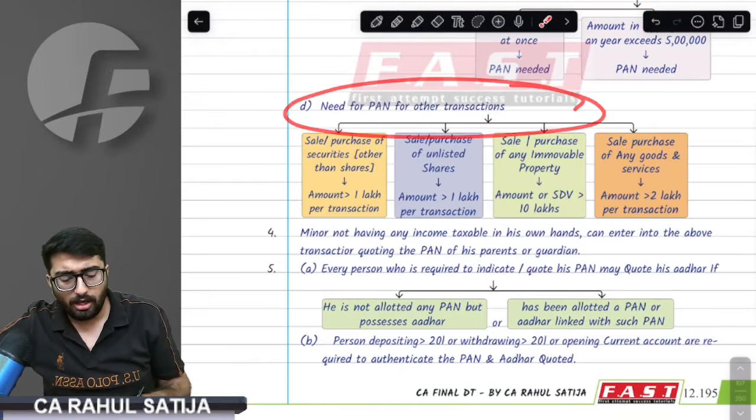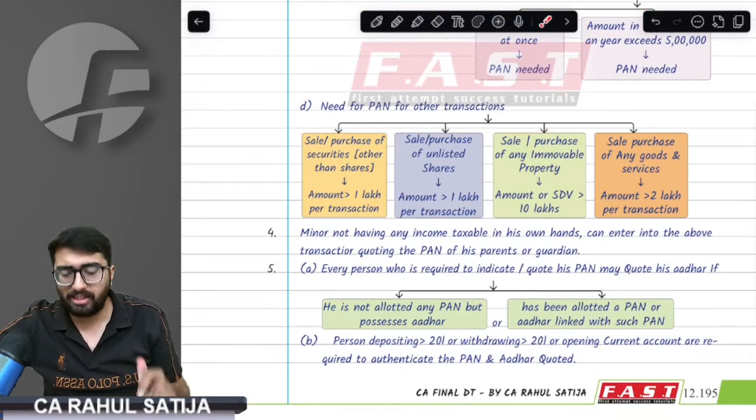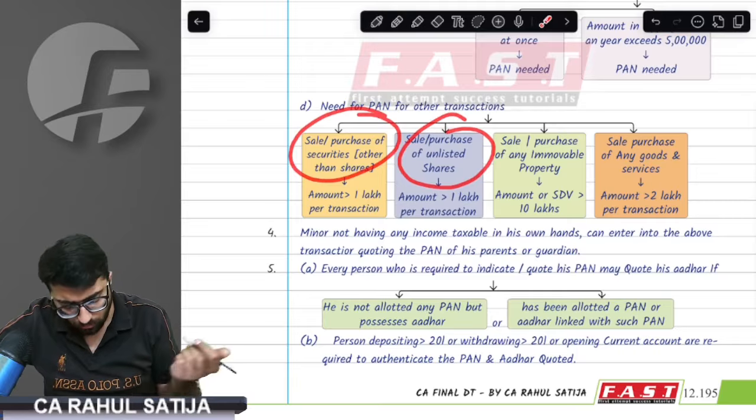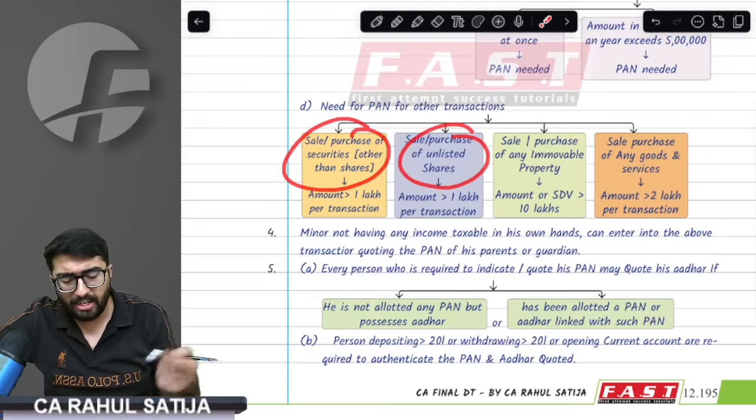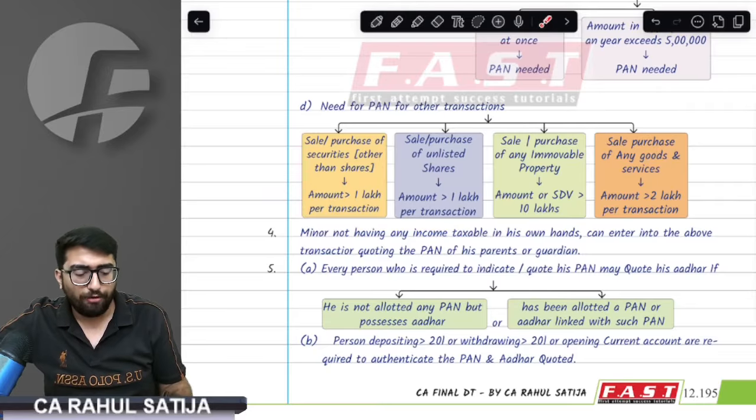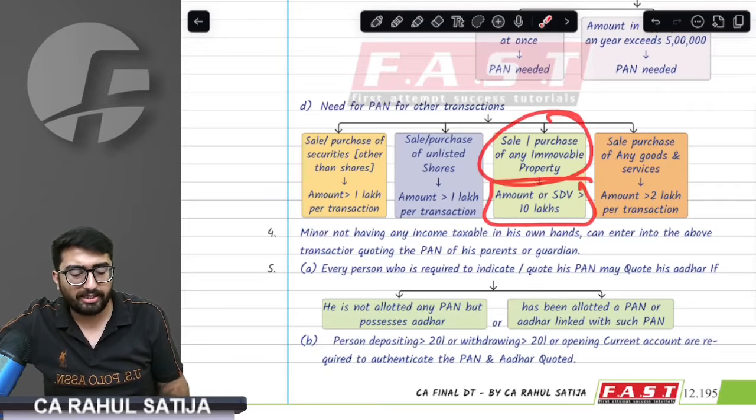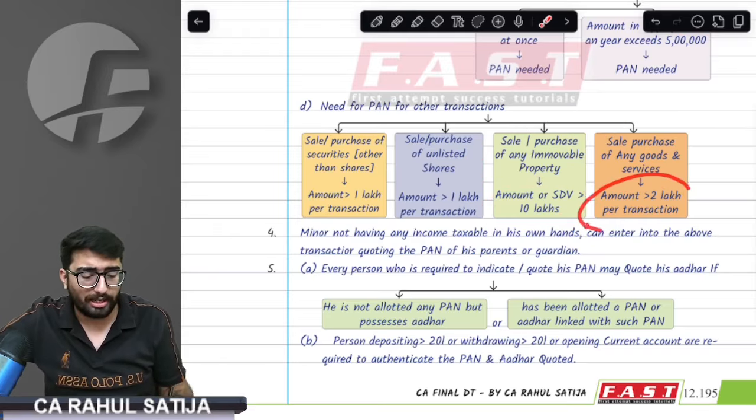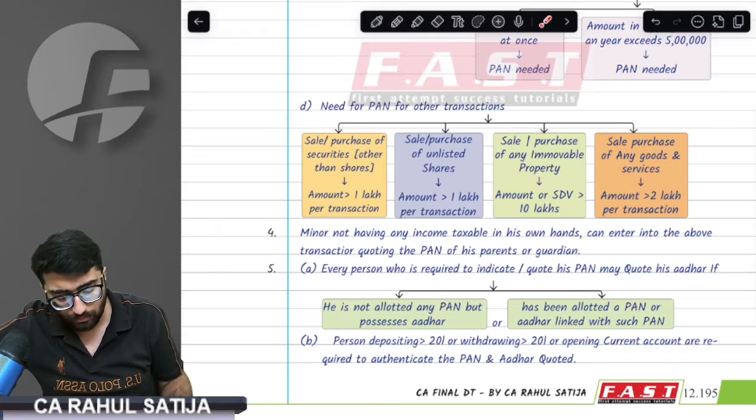Now the last four transactions, where we don't have anything common. For example, if you buy or sell shares which are not listed, or if you buy any preference share exceeding 1 lakh per transaction, you are required to have PAN. If you buy or sell immovable property whose SDV exceeds 10 lakh rupees, you are required to have PAN. Or if you buy or sell goods exceeding 2 lakh rupees per transaction, then PAN is required.